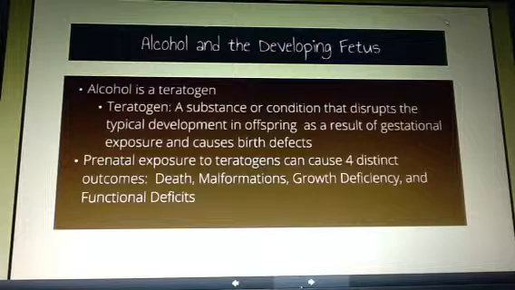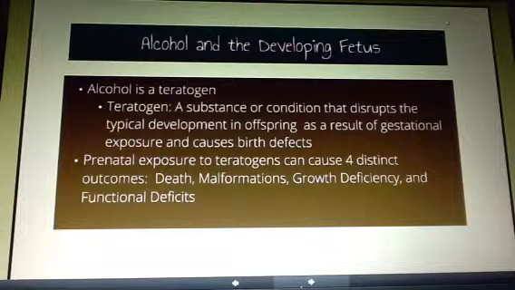There are two rules governing teratogens, and that is the greater the dose, the larger the anticipated response. And the pattern and timing of the dose affect the type and severity of the response. So what this means is that depending on how much alcohol was consumed and when the alcohol was consumed, you'll have different effects within the fetus. This is why fetal alcohol spectrum disorder is a spectrum disorder, and it is also why they say that no child affected by FASD is the same.